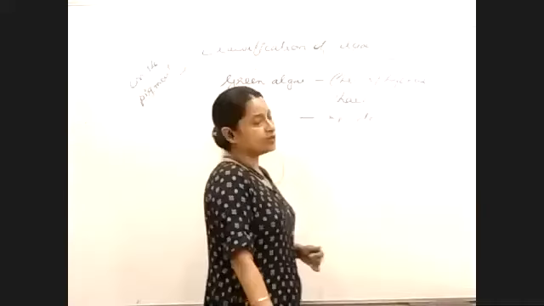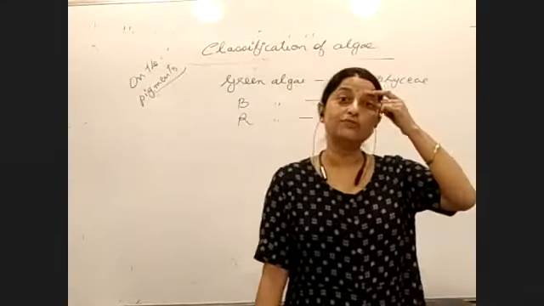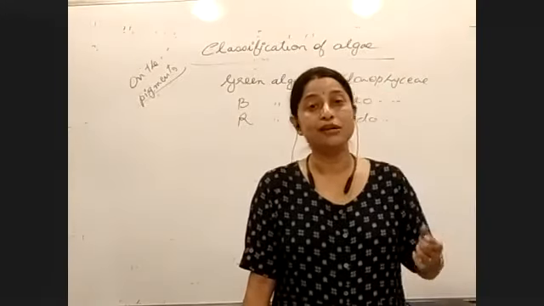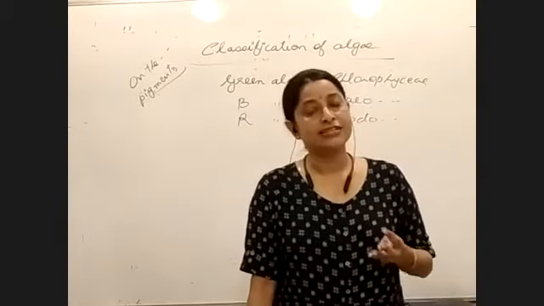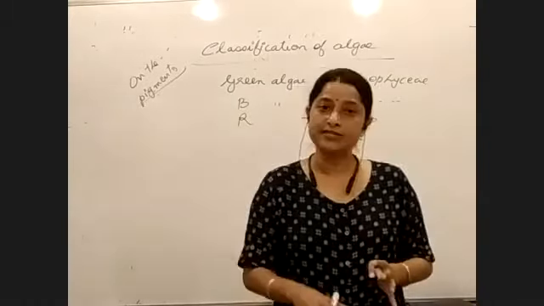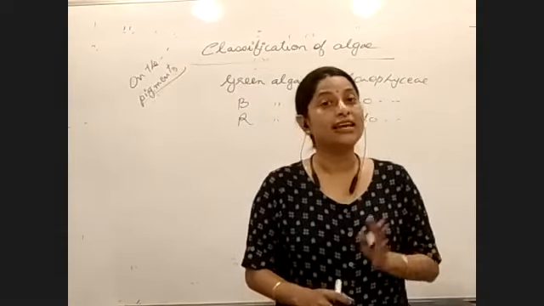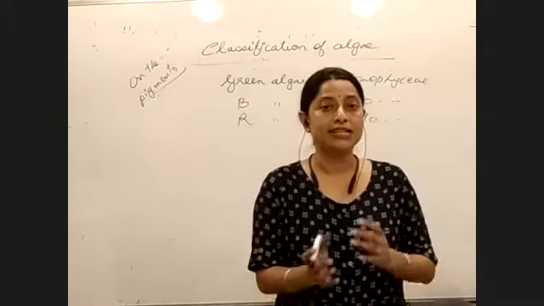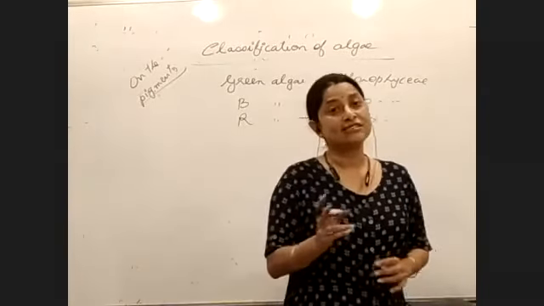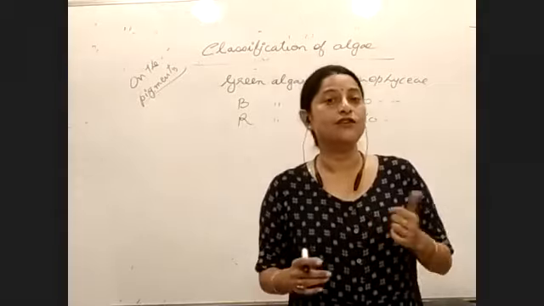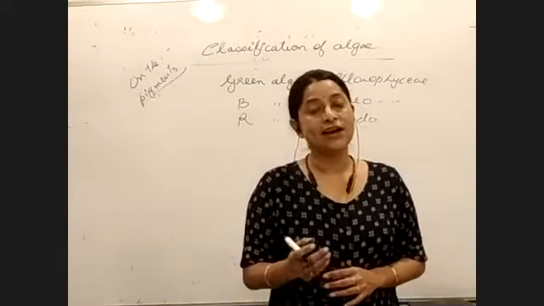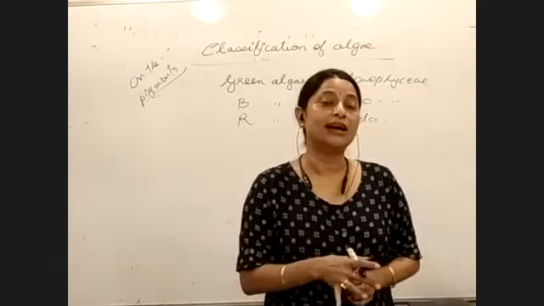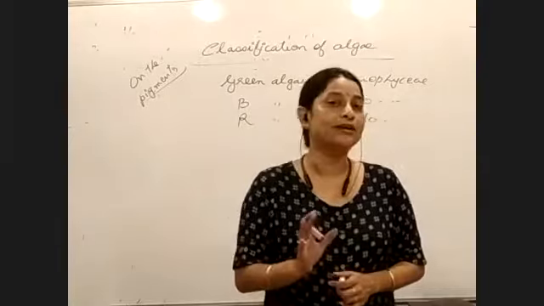Talking about these different groups of algae, they are of different colors because of a specific type of pigment which is found in large amount in their body. Talking about the green algae, obviously the green pigment, that is the chlorophyll. That does not mean it has only chlorophyll. It has many other pigments also, but the amount of chlorophyll is more. Similarly, the explanation is the same in case of phaeophyceae and rhodophyceae. Phaeophyceae, fucoxanthin or the brown pigment. Red algae, phycoerythrin or the red pigment. As compared to the other pigments, the quantity is more and so they appear red. Talking about green algae, see from the PDF.